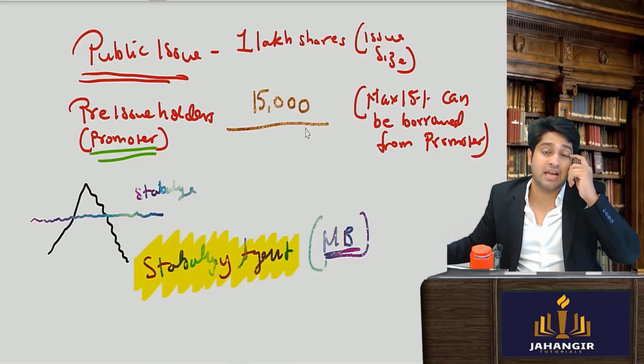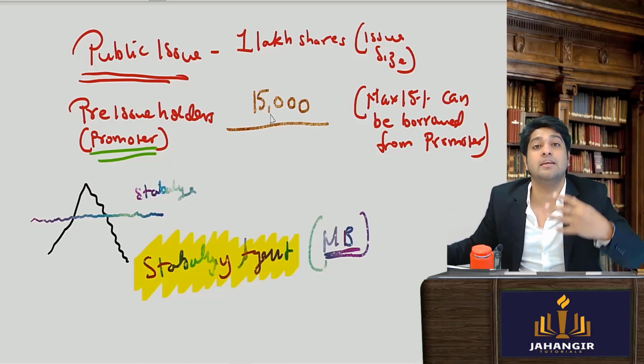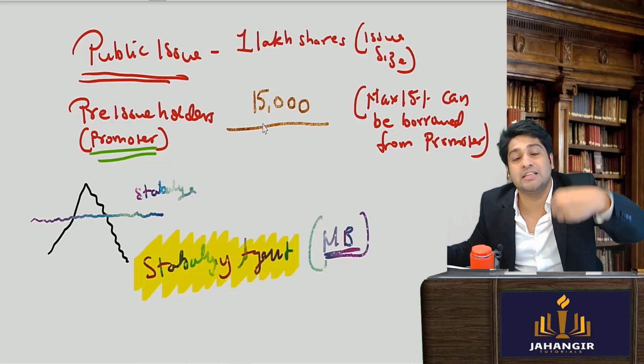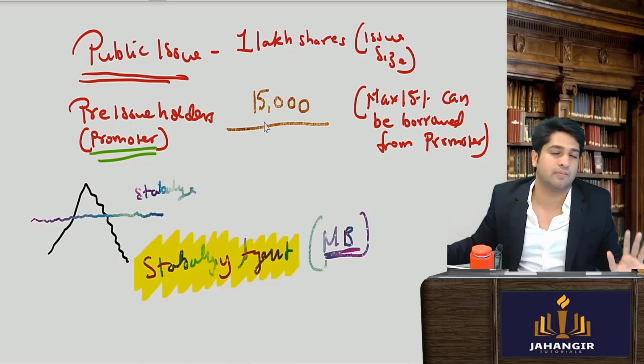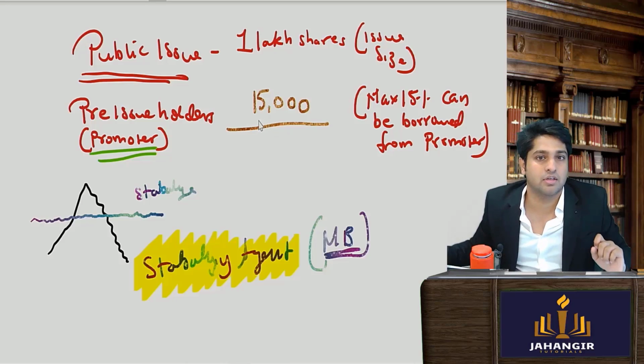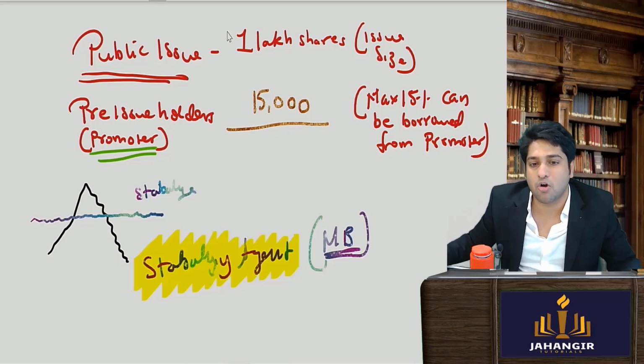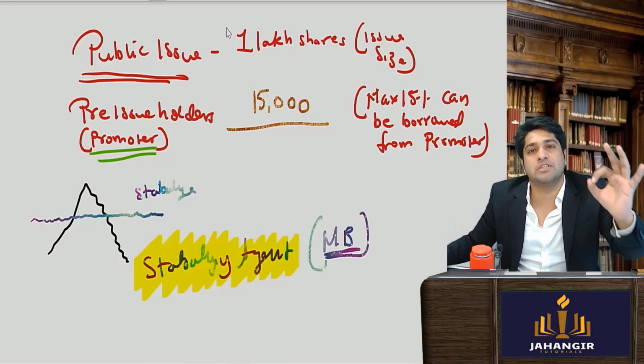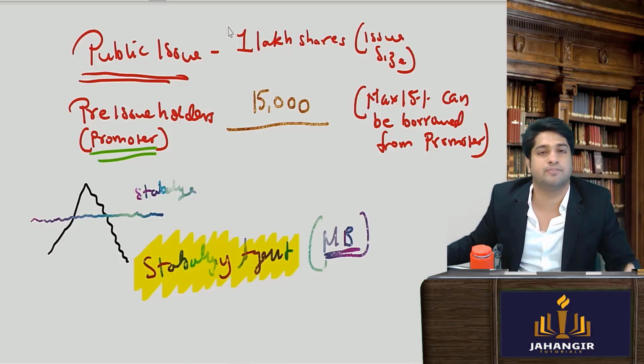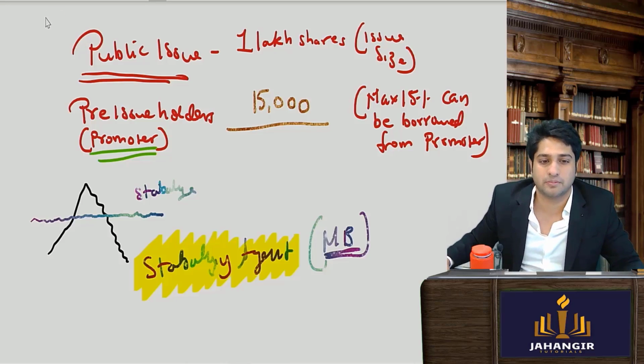Now what will this stabilizing agent do? He will float these shares additionally in the market. Am I clear till here? Normally, how many shares was approval taken to float initially? 1 lakh.